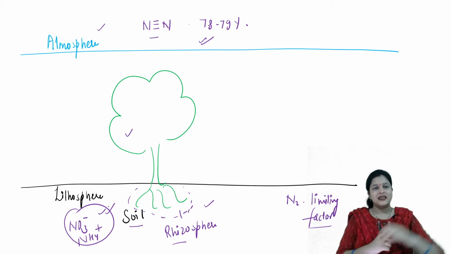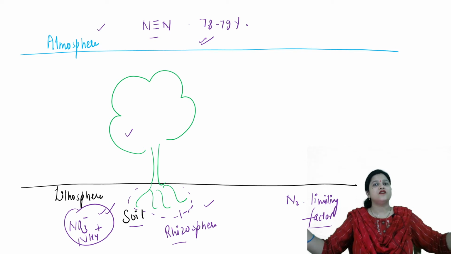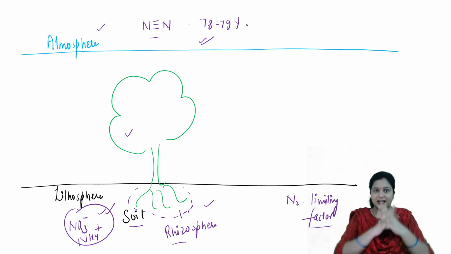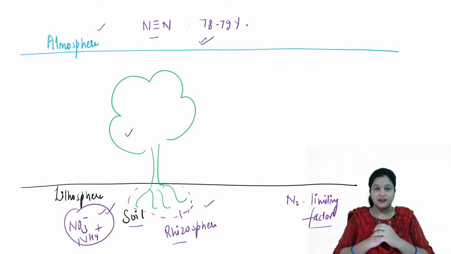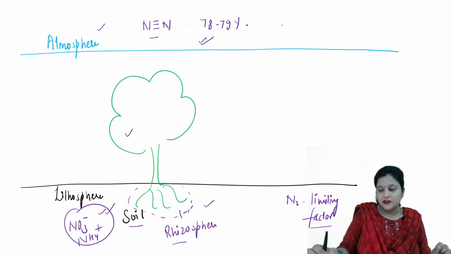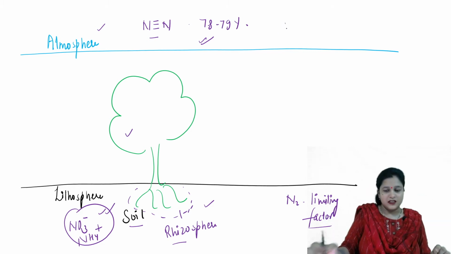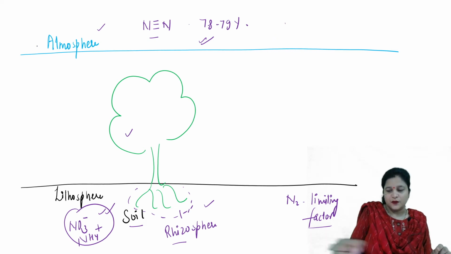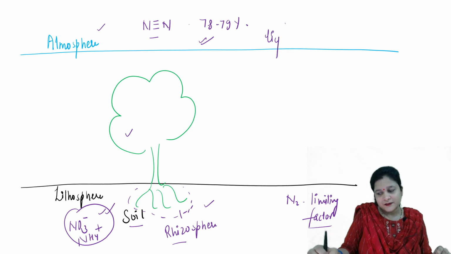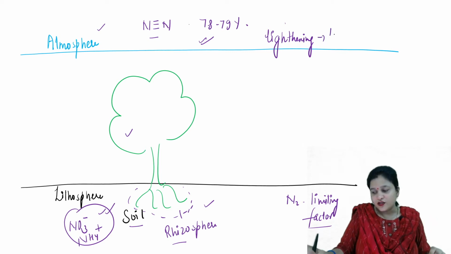You got this? Second thing, in the atmosphere there is thunder, there is lightning, and because of that lightning, enough pressure is generated and this inert nitrogen can be converted into oxides of nitrogen. So, because of lightning, we get oxides of nitrogen.